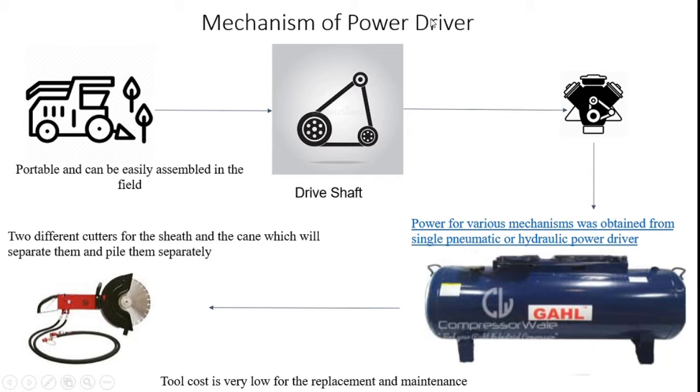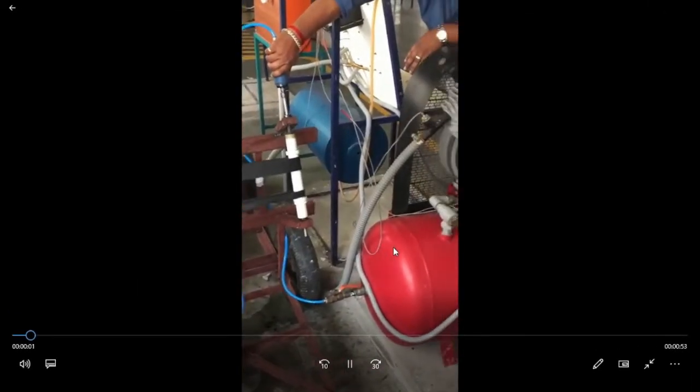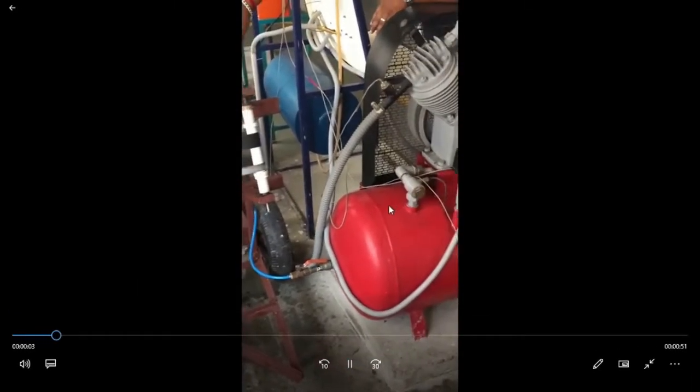In that mechanism, the power drive shaft is driven by a single power source, which is an IC engine. The IC engine power is utilized to move the actuators, and the IC engine also actuates the compressor for producing air. Why do we utilize the compressor here? You see the video, you can understand. A small compressor is available, and this compressor is operated with the IC engine.